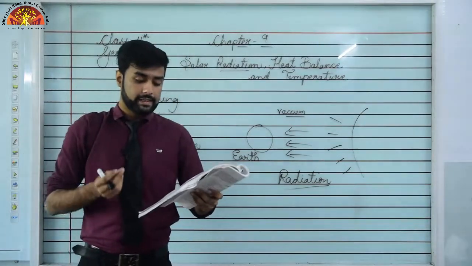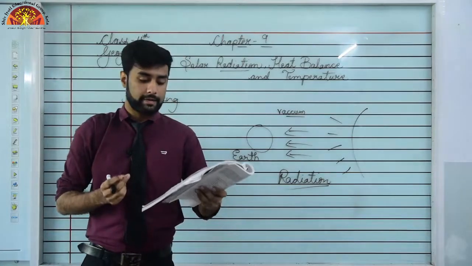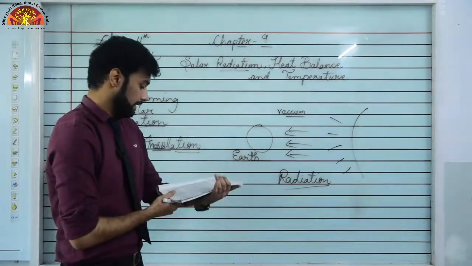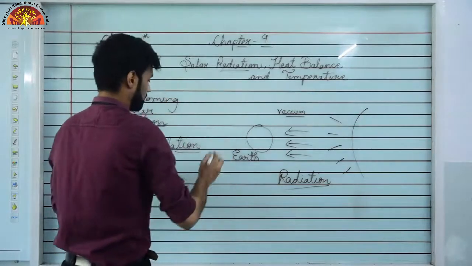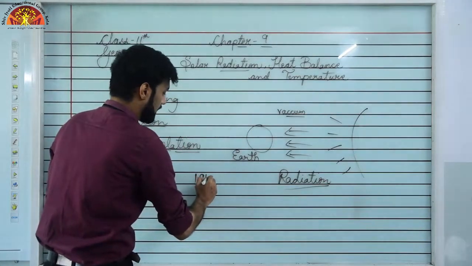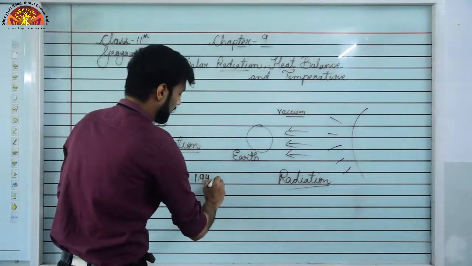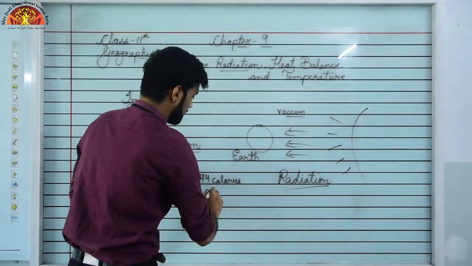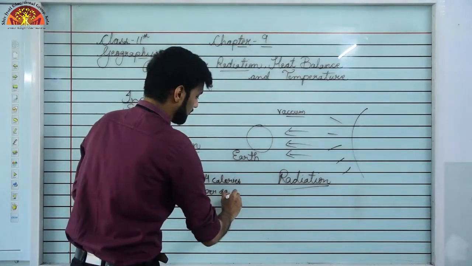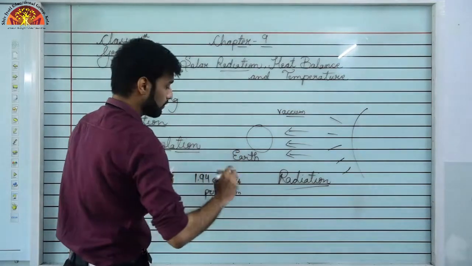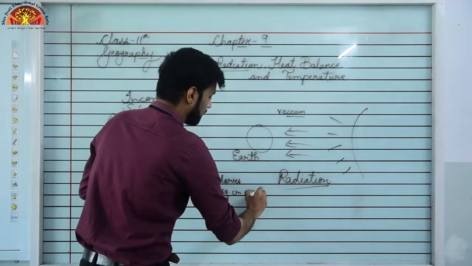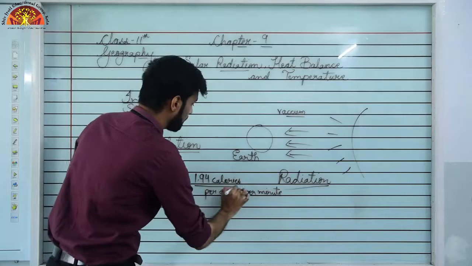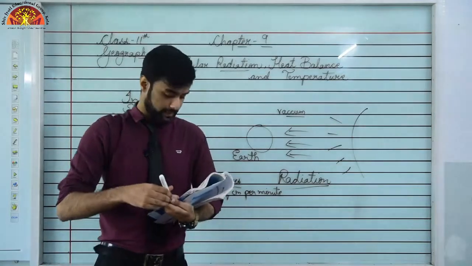Now, on an average, the earth receives 1.94 calories per square centimeter per minute. Now, how much energy are we getting? That is 1.94 calories per square centimeter. That means an area of 1 square centimeter per minute will receive this much energy. How much? 1.94 calories. Please underline this as well in your book.